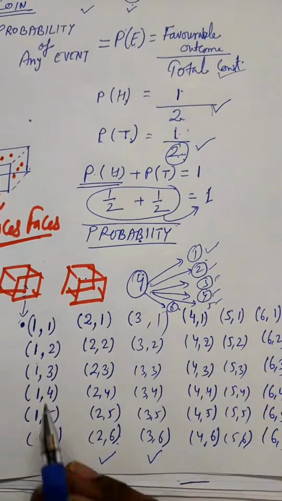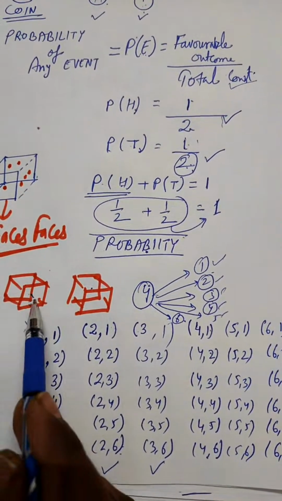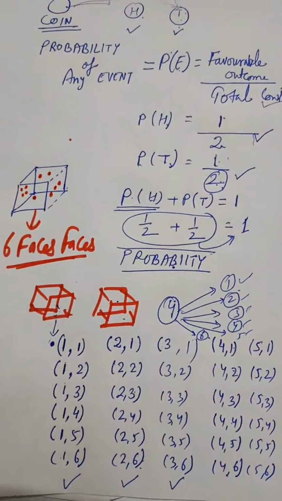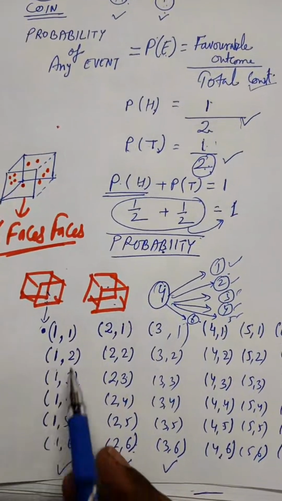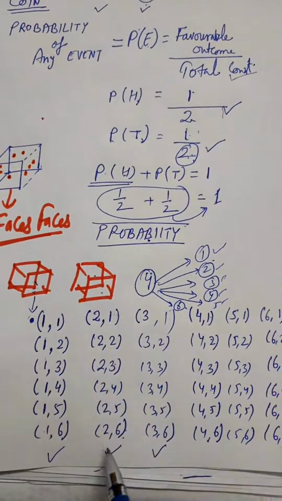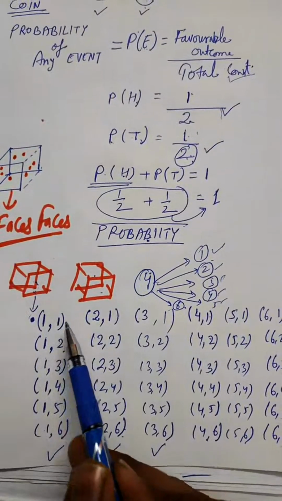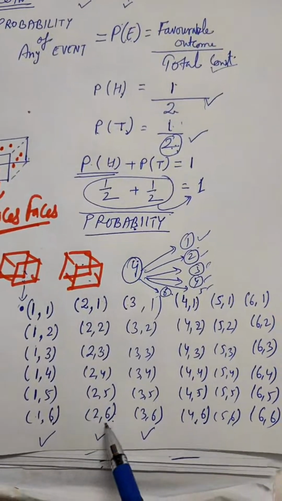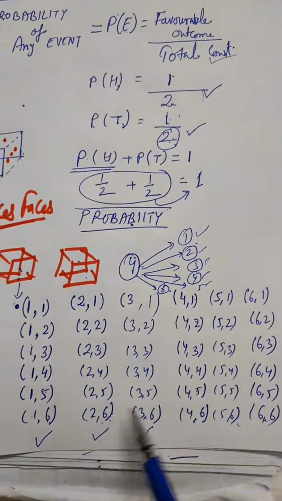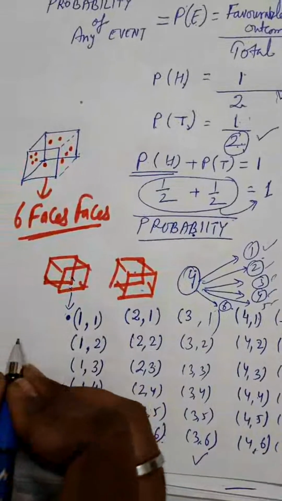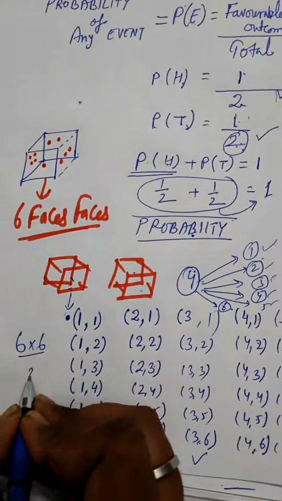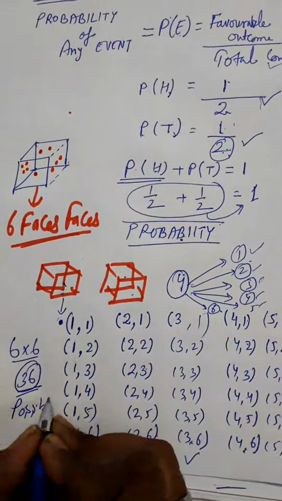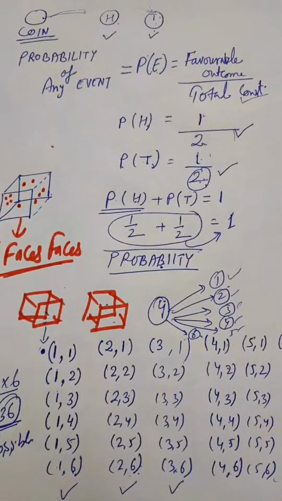So these are all the combinations when two dice are rolled together, because we know that there are 6 faces of the dice, and when two dice are rolled together these are the possible outcomes. So you can see how many possible outcomes there are? 6 into 6, that is 36. So 36 is the possible outcome. So the total count of possible outcomes is 36.